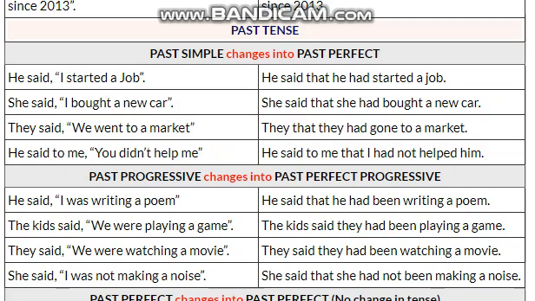They said, "We were watching a movie." They said they had been watching a movie. She said, "I was not making a noise." She said that she had not been making a noise. So here you can see in all these sentences the tense has been changed from one tense to another tense, which we have already discussed.